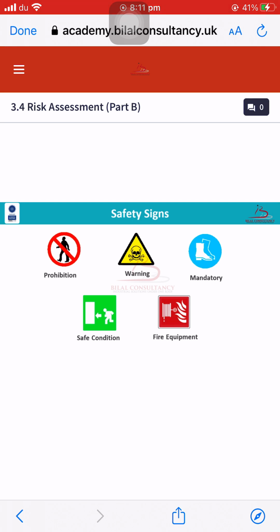Moving on to the next one, it is the fire equipment sign. It shows you that this is fire equipment. For example, the fire equipment can be a fire extinguisher, fire hose reel, or any other fire measures, for example, a fire blanket. So basically, you will see different kinds of safety signs when you go into industry or any plant. These are also a method of graphical communication to convey health and safety information to the employees.